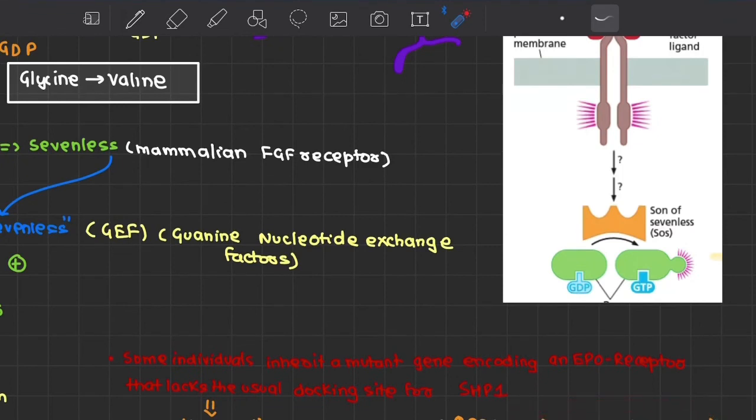Now, there was this one Finnish family that won Olympic medals back to back, as if it ran in the family that they would definitely win Olympic medals. This was associated with a mutant EPO receptor that didn't have a docking site for SHP1. Now, that's interesting.